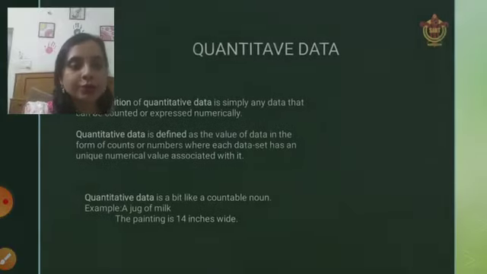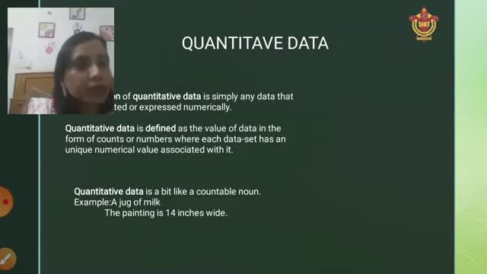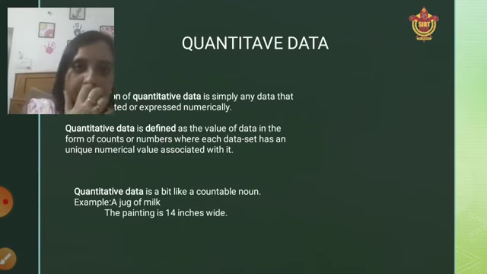Next, coming to the second type of data, that is quantitative data. As the term indicates, this is any data that is expressed numerically. Qualitative data is not expressed numerically, so any data in which a numerical value is there is not classified as qualitative data. Whereas any data in which a quantity value exists is considered quantitative data.